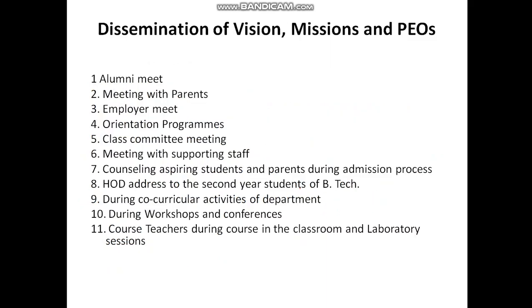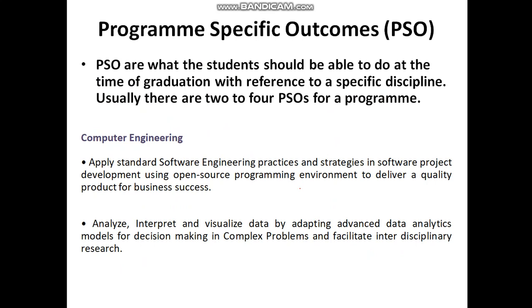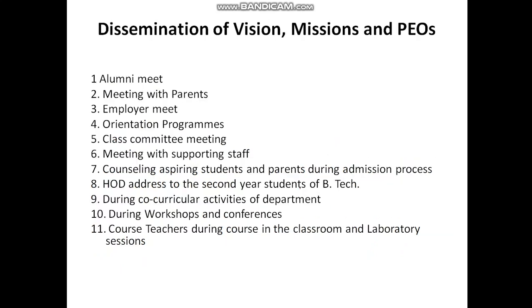Again, the last point I want to discuss in this lecture is dissemination of vision and mission, that is, how you can give it to the outside world. You can discuss all these things in the alumni meet. You can discuss the vision, mission and POs in meetings with parents, employer meets, orientation programs for supporting staff, counseling aspirants, and HOD addresses. These are the different locations where you can disseminate the vision, mission and POs.